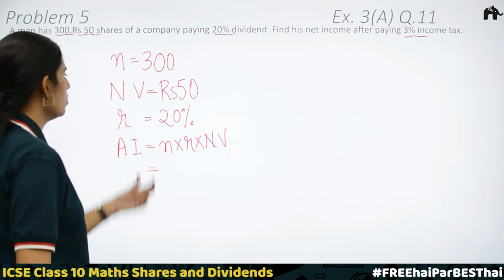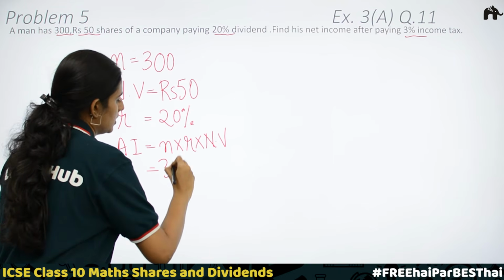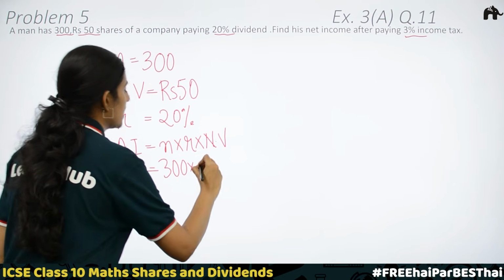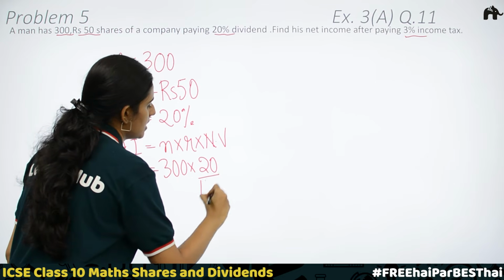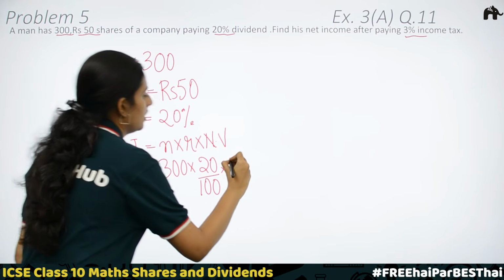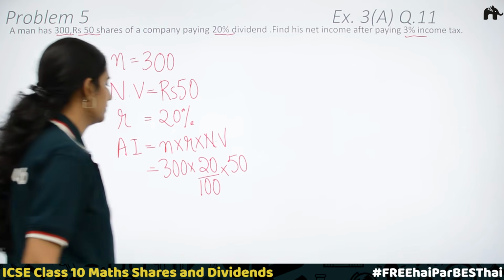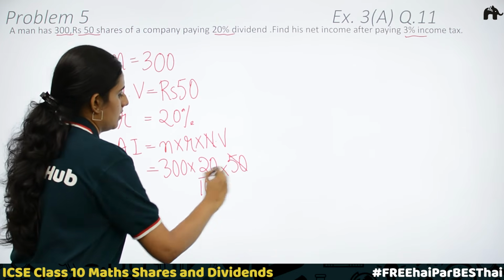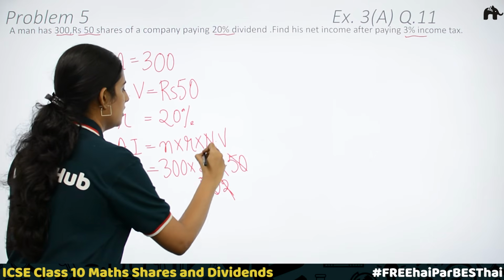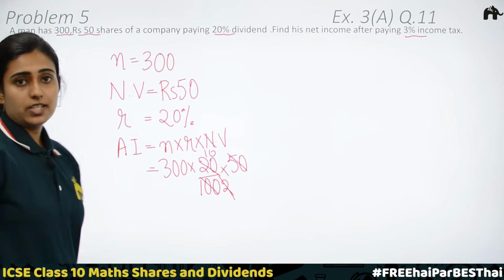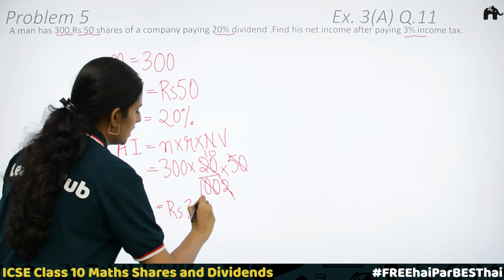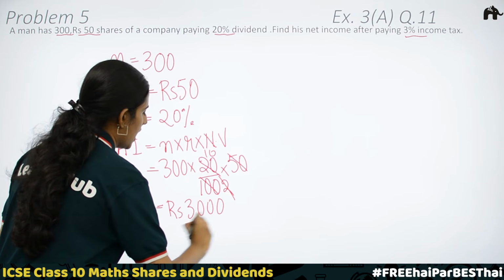Substituting the values, what is N? 300. Okay, 300 into R. R is equal to 20. We'll write 20 divided by 100 into nominal value of one share, which is 50. You will get 2. 50 into 2, 100. 20 and 2 can be cancelled. You will be getting 10. Rupees 3000 is the annual income.